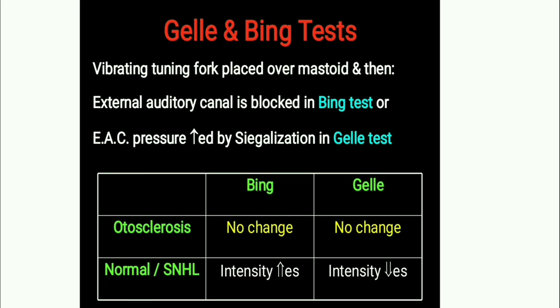In Bing test, in the otosclerotic patient, there is no change in the intensity of sound, while in normal or sensorineural hearing loss patients, the intensity is increased. In Gelle's test, similarly, the otosclerotic patient has no change in the intensity of sound, while in normal and sensorineural hearing loss patients, the intensity decreases.